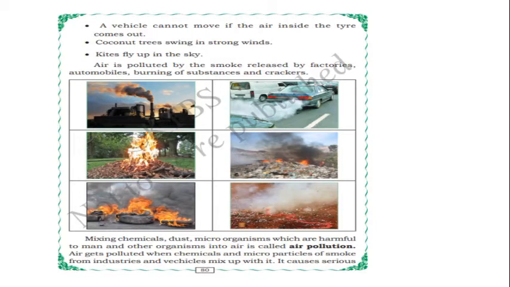So, mixing chemicals, dust, microorganisms which are harmful to man and other organisms into air is called air pollution. When air is polluted by smoke from factories, automobiles, burning of substances, the air will pollute. So, what is air pollution? It is mixing chemicals, dust, microorganisms which are harmful to man and other organisms into air. Air gets polluted when chemicals and microparticles of smoke from industries and vehicles mix up with it.